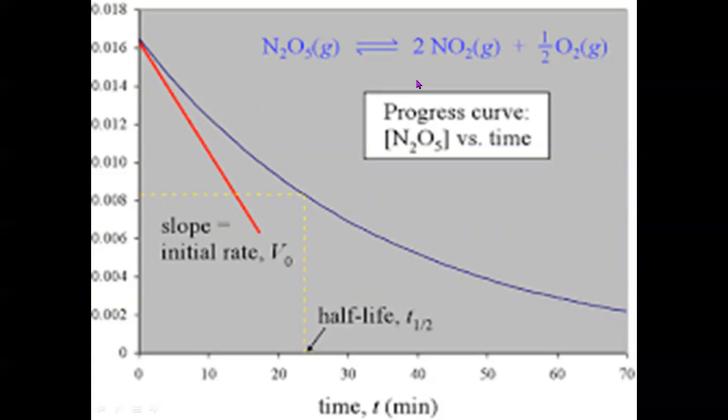Now again, the progress of the reaction can be known by drawing the curve. This curve shows the decrease in concentration of N2O5 with time. As time increases, more and more N2O5 molecules will decompose to form NO2 and O2. As a result, the concentration decreases. When we plot the graph, we have to draw the slope and find the rate.